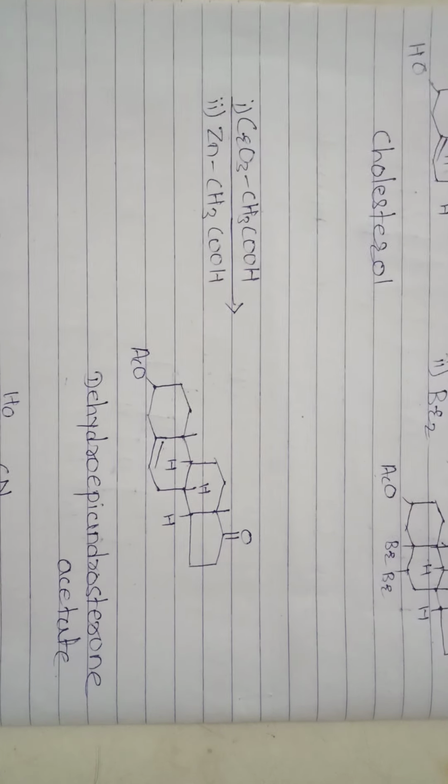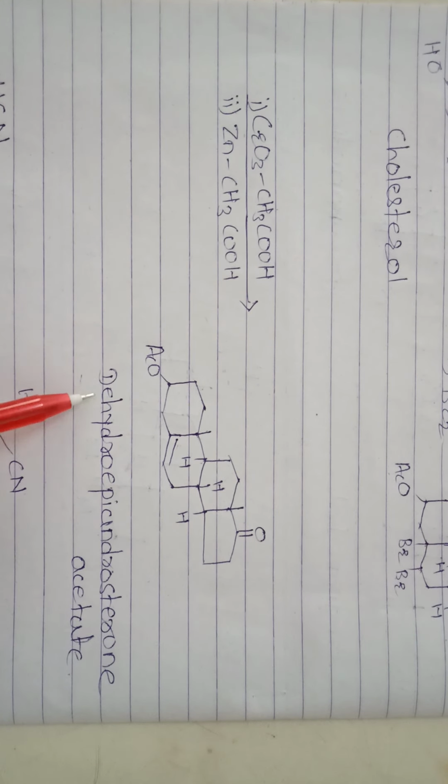It gives the name of this compound, dehydroepiandrosterone acetate.